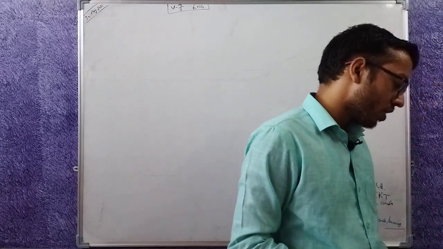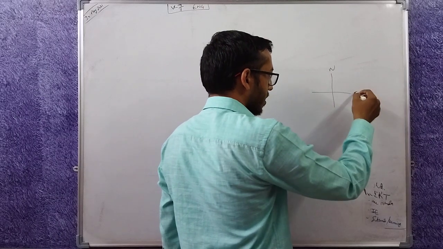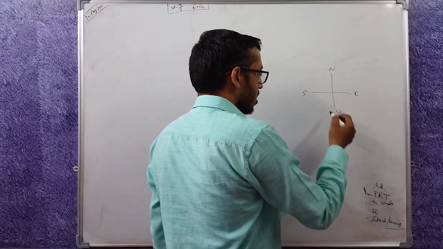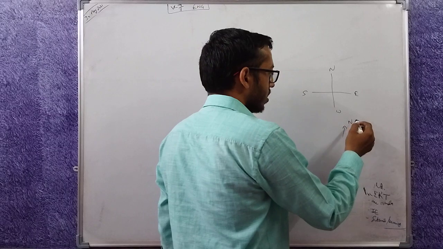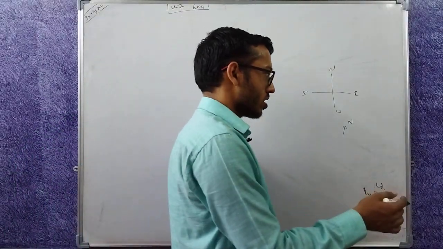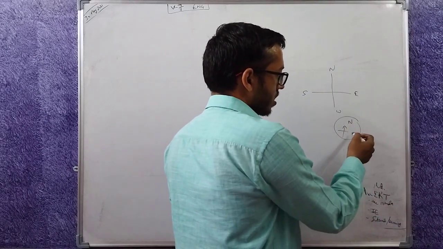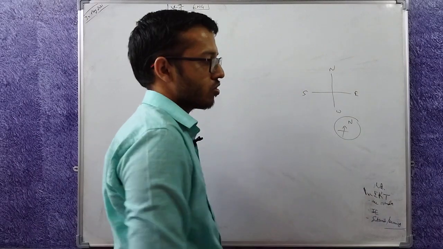Then it talks about the 4 directions, the cardinal directions. These 4 are the cardinal directions: north, east, west, south. Sometimes you may simply find it written N in a map. On the side of a map you can find only this. So this means here is east, west, south, only north is shown.